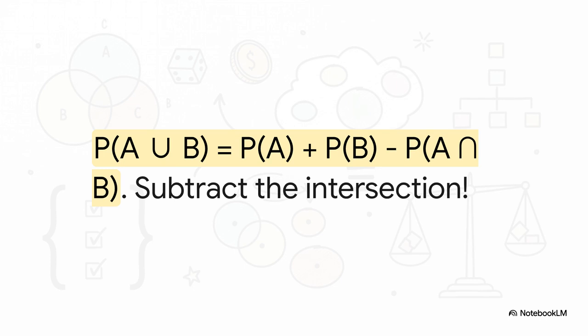The probability of A or B happening equals the probability of A plus the probability of B minus the probability of their intersection. Now, why on earth do we subtract? Well, because if we just add A and B together, we're actually counting that overlapping intersection twice. We have to subtract it once to make sure our math stays absolutely perfect.